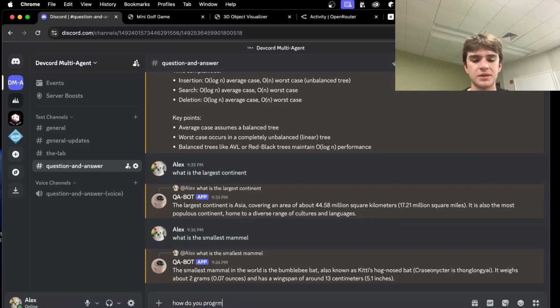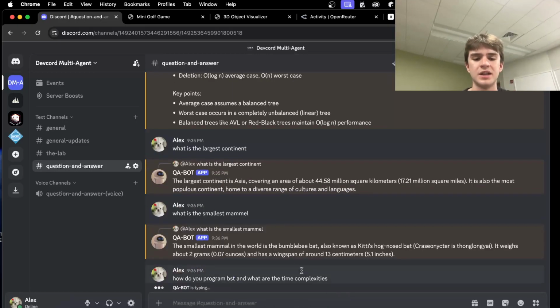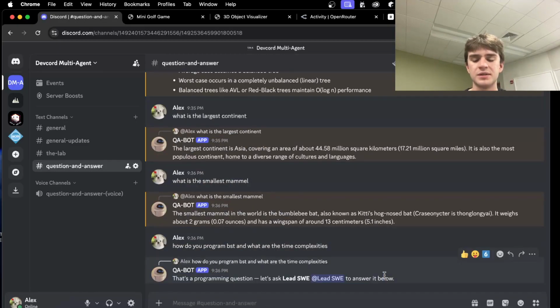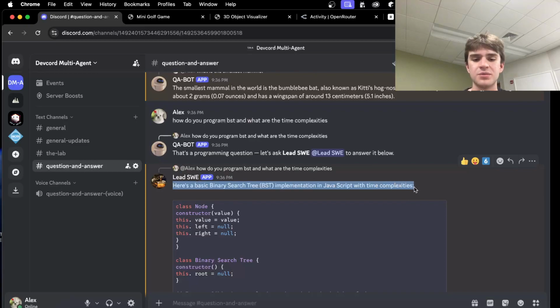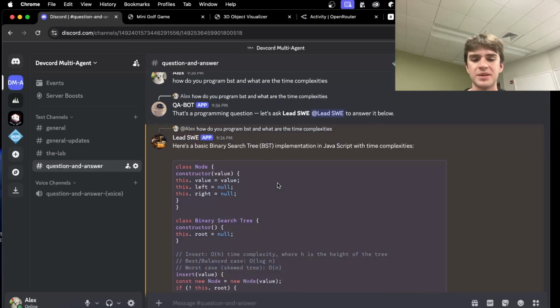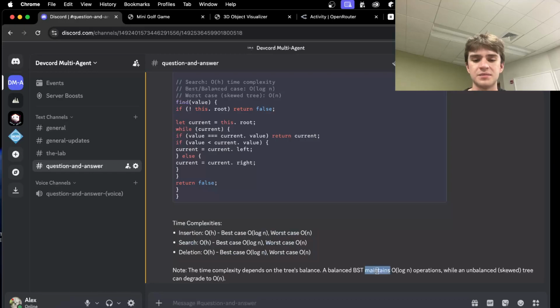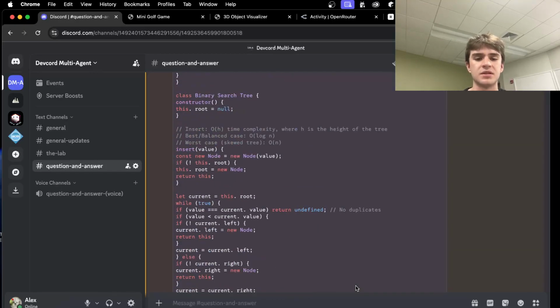How do you program a BST, and what are the time complexities? So the issue with O4 Mini is he's going to struggle with programming questions, but Claude is going to use way too much time and tokens to answer something like this. So what he's going to do is say, oh, that's a programming question. Before he answers the question, he asks himself, is this a programming or math question? Could I benefit from SWE? And if it can, he's just going to add SWE. And just like clockwork, here he is. SWE comes in here with a basic binary search tree implementation and our time complexities. It depends on the tree's balance. Yeah, it's all correct, it looks like.